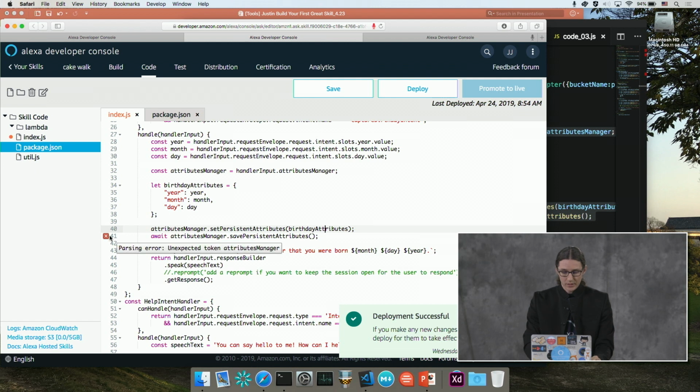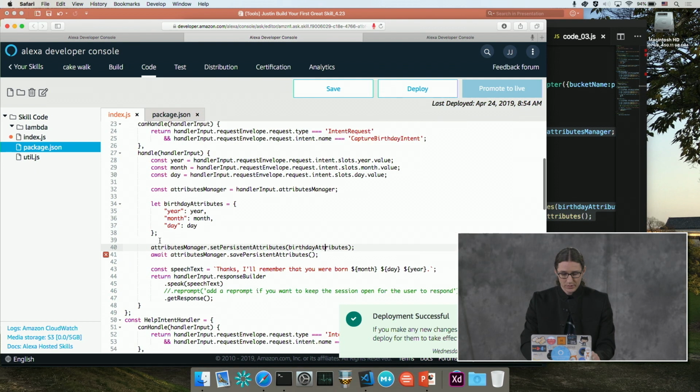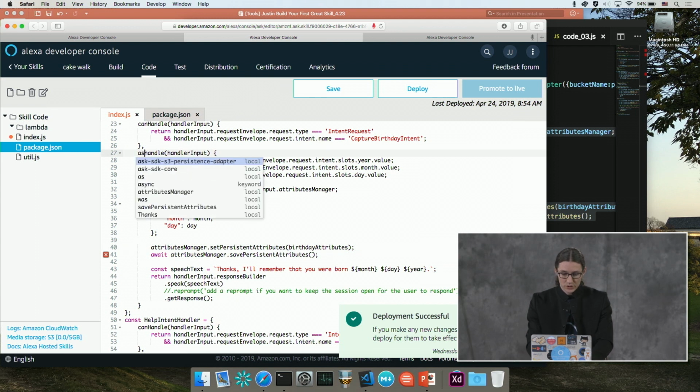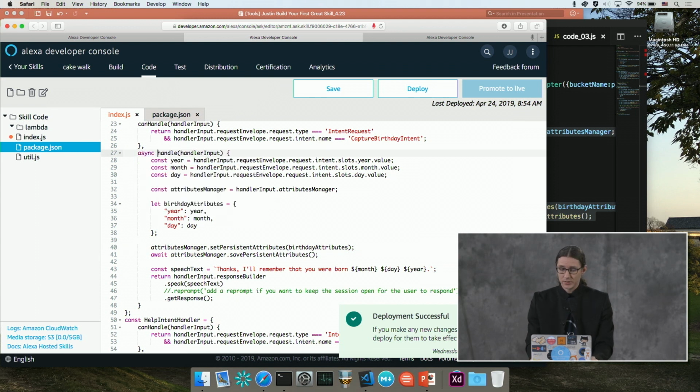You'll notice we're getting an error here that says that it's an unexpected token. It's because we're using this await function here, or actually it's a keyword, which means we need to have an asynchronous function wrapping around it. So we're just going to change this to say async handle. So that now the error goes away, and I'm going to go ahead and click save and deploy.